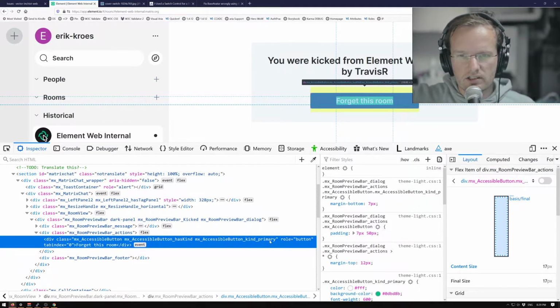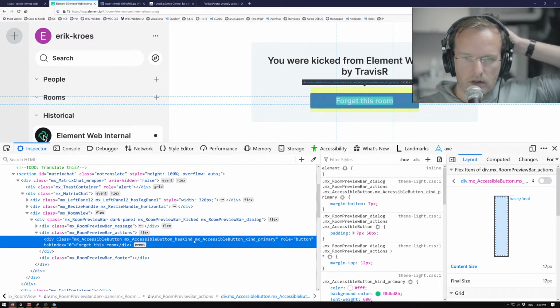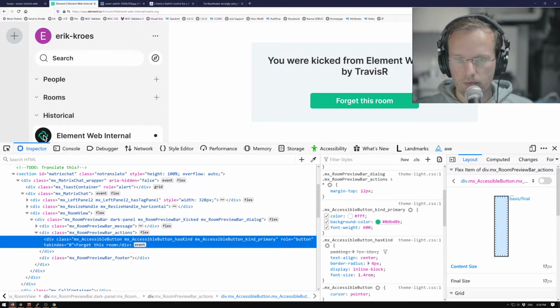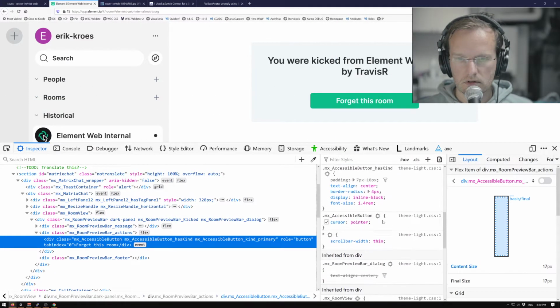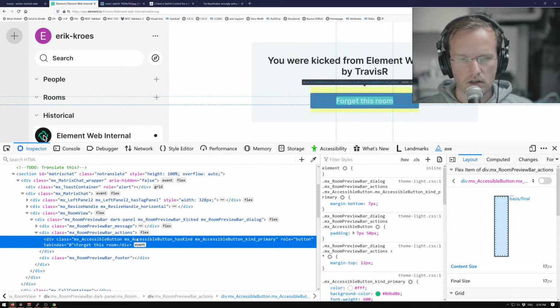The thing is, I see all these buttons and I don't know why they have a role button, why they are not native buttons. That's the thing I'm missing so far. I see a lot of ARIA, and I think I read somewhere that it's being made with React. So a lot of this code is generated by JavaScript. But in my opinion, this could have been a normal button. I mean, there's a lot of CSS.